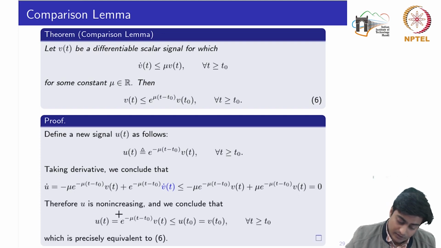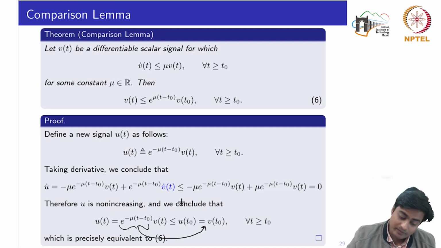So we conclude that the value of u at some time t would always be less than or equal to u at the initial time t naught, and u of t is basically given by this part. So taking this one to the right hand side, what I would get is that V of t is always less than or equal to this exponential into u of t naught.